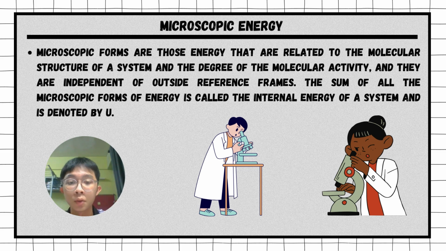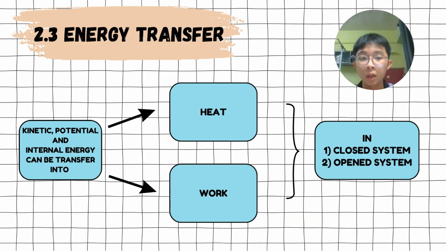Microscopic forms are those energy that are related to the molecular structure of a system and the degree of the molecular activity, and they are independent of outside reference frames. The sum of all the microscopic forms of energy is called the internal energy and is denoted by U. Next, we will continue on the topic of energy transfer.